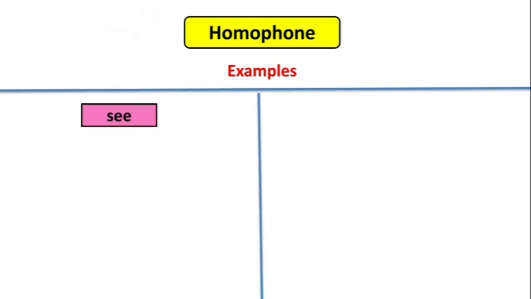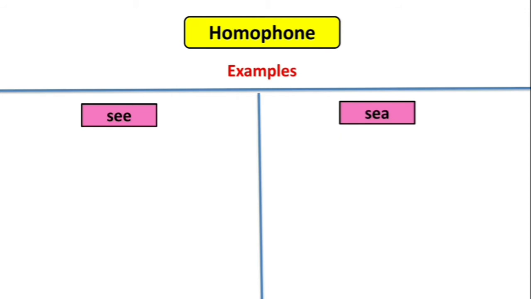First example is SEE and SEA. Can you tell me, children? Is there any difference in the sound of these words? No, right? Now, can you see the difference of spelling in both the words? Yes, one is SEE and second one is SEA. And children, both of them have completely different meaning.